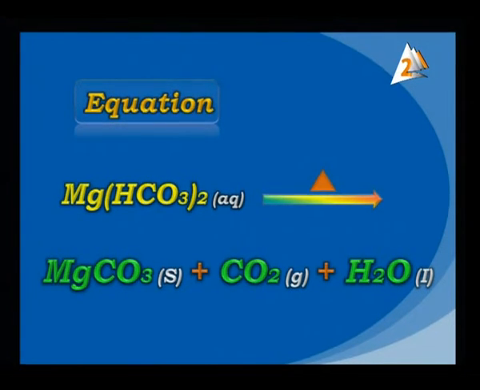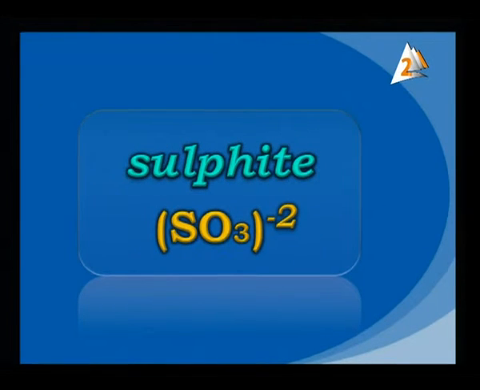What about sulfite? Yeah, there is a big difference between sulfite and sulfate. Sulfite means SO3, and the valency is -2. But sulfate means SO4, also -2. This -2 is back to the valency. What is meant by this?